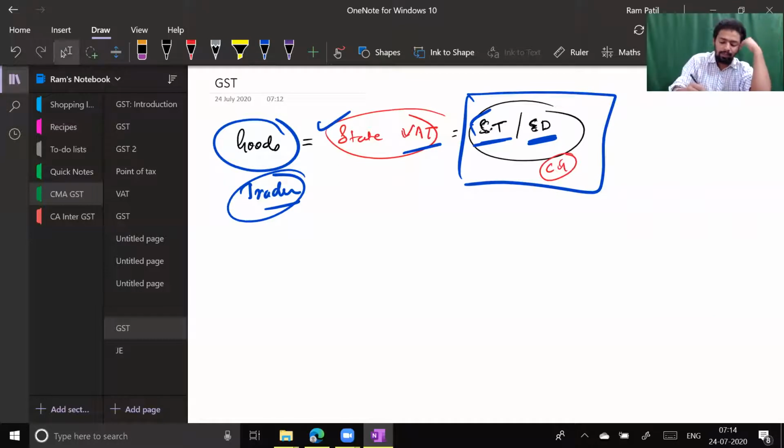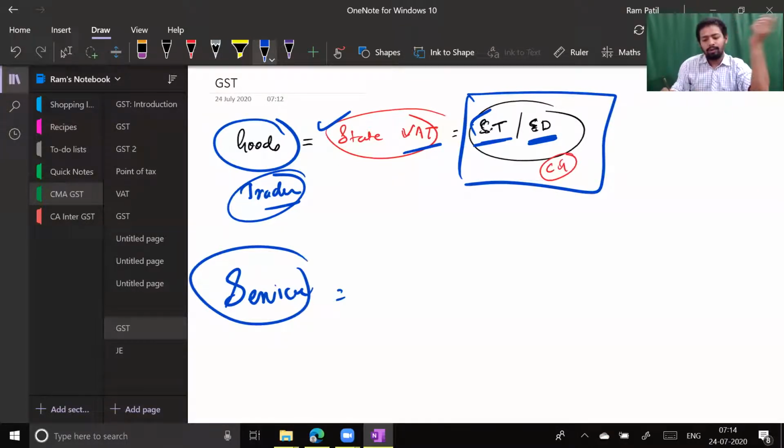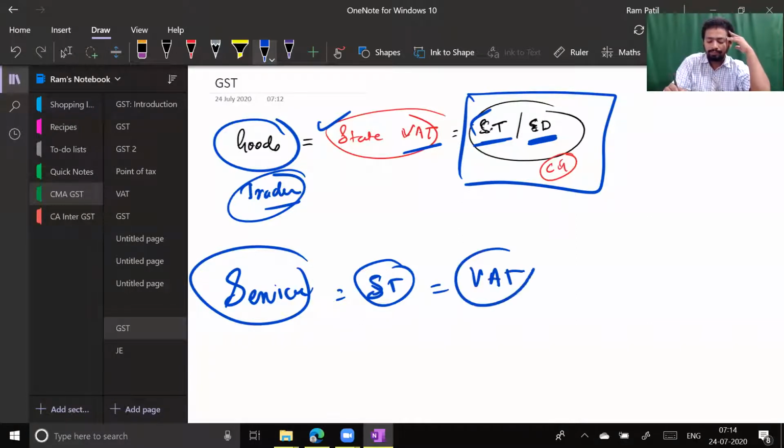Now the reverse scenario. If you are a service provider, a chartered accountant or a cost accountant, you will also purchase furniture. You will obviously register under service tax and you will get credit of service tax, but you will not get credit of VAT. Why? Because you are not registered under the state government.